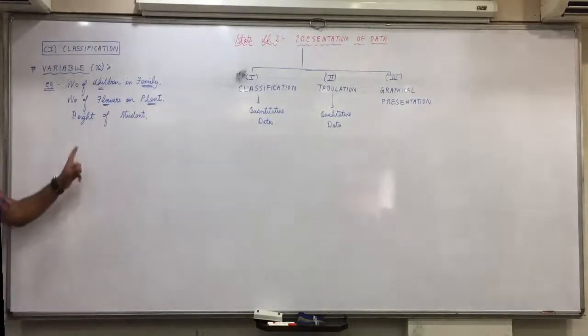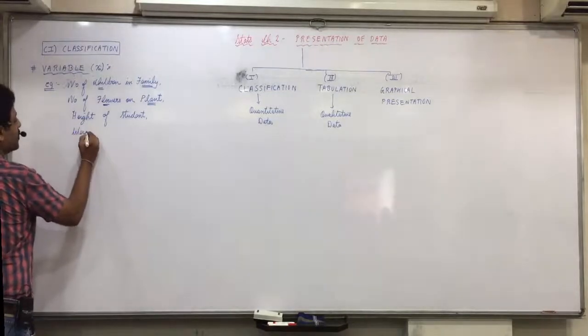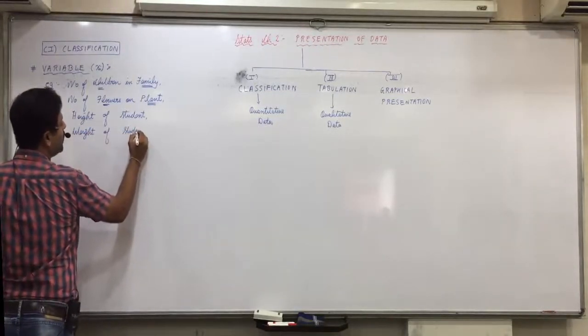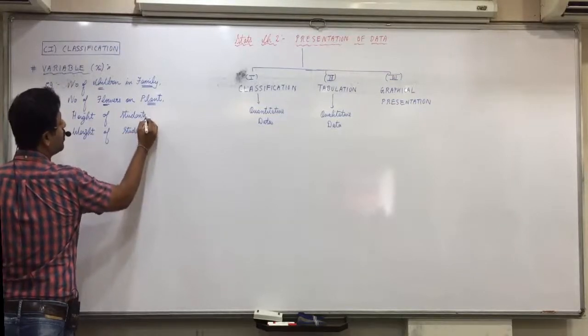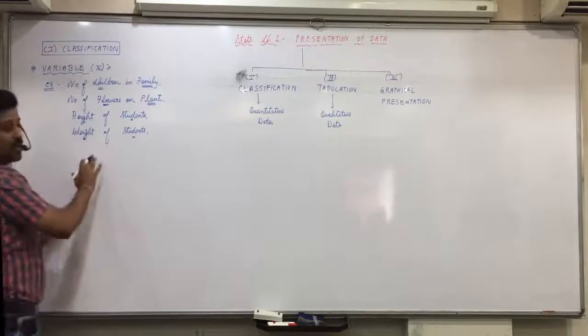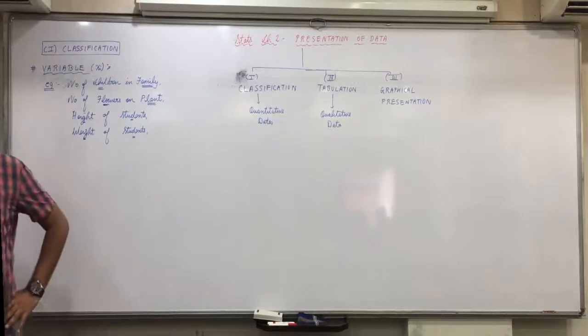And its characteristic? Height. The characteristic height varies from student to student. Okay. And weight of students. Here again what is the unit I am talking about? Student. And its characteristic? Weight. That differs or varies from student to student. So this is the meaning of variable. Any confusion in this? No.